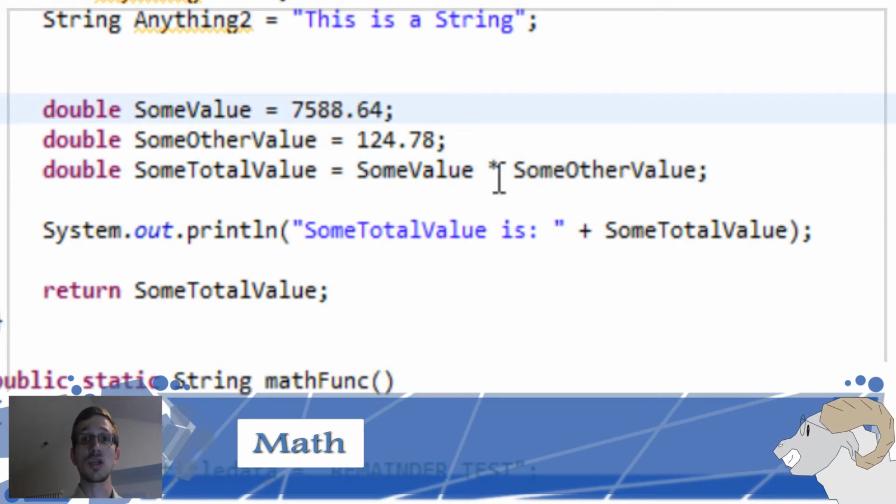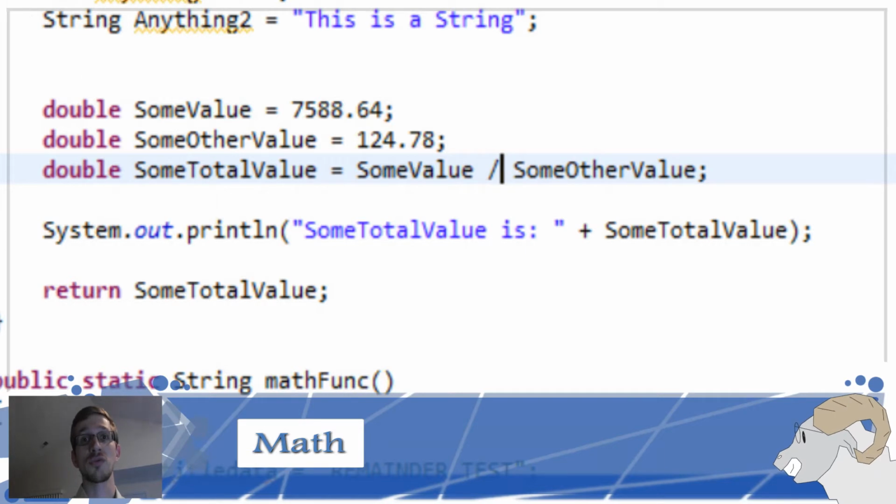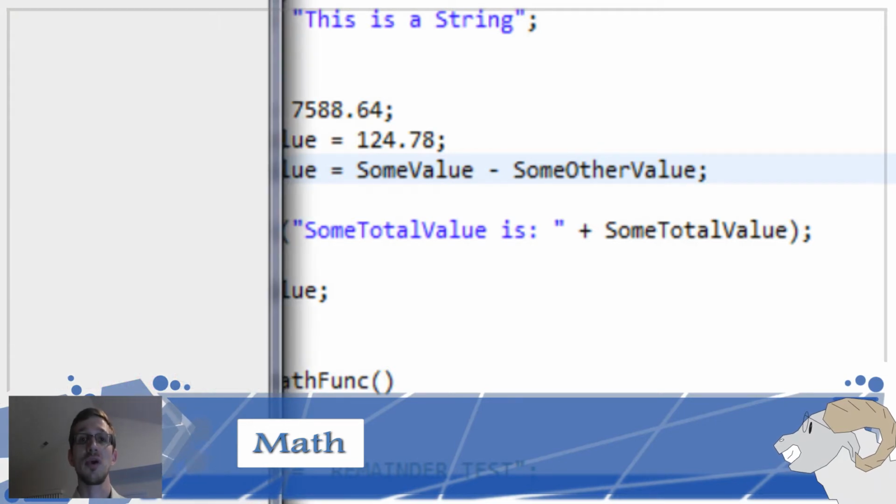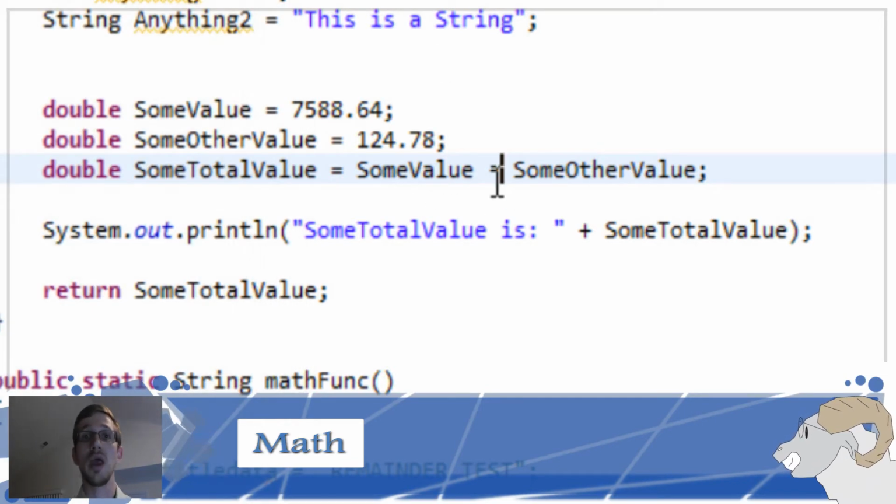We can put multiplication, which is a little star. We can put division, which is a /, or we can put a minus sign. And it will just output the difference between those to the console. The only thing we have to do is call that variable when going to the screen, which I'll cover in system input-output in a moment.